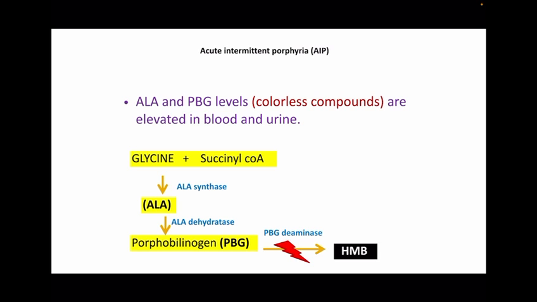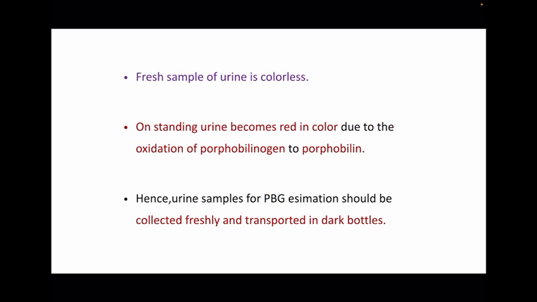As you know, glycine plus succinyl-CoA, in the presence of ALA synthase, gives aminolevulinic acid, which on the action of ALA dehydratase forms porphobilinogen or PBG, and which in the presence of PBG deaminase causes formation of HMB. And here PBG deaminase is deficient. The fresh sample of urine is colorless. On standing, urine becomes red in color due to the oxidation of porphobilinogen to porphobilin. Hence, urine samples for PBG estimation should be collected freshly and transported in dark bottles.